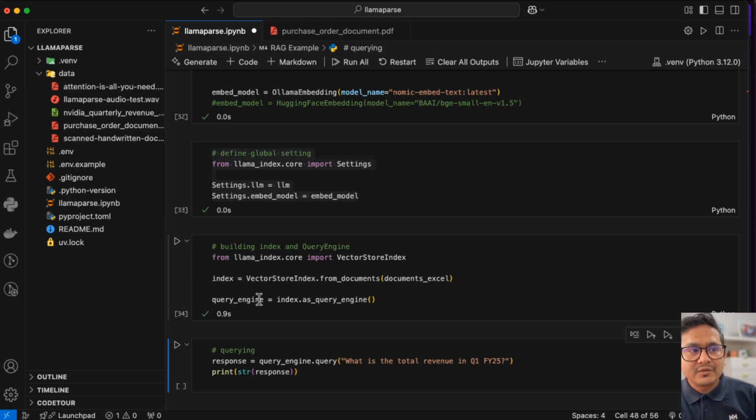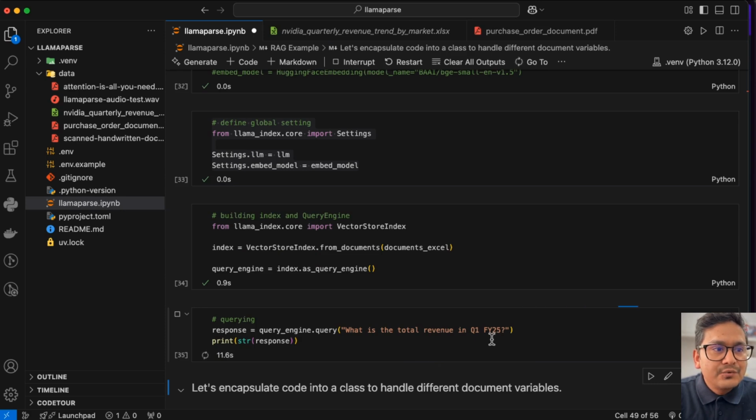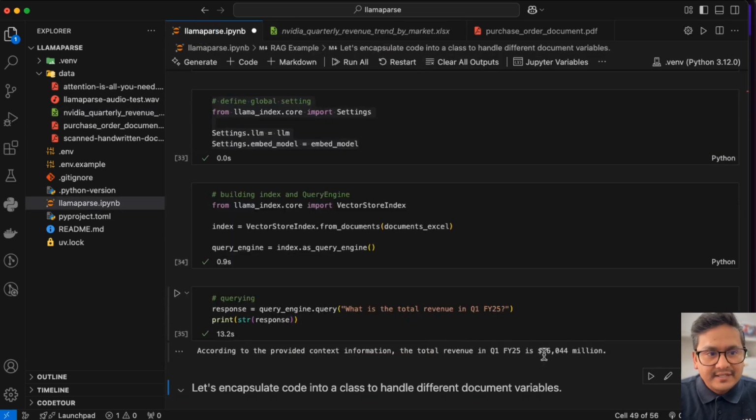So I'm just creating the query, and I can say here, what is the total revenue in Q1? It will provide me the answer. What is the total revenue in Q1 FY25, right? So Q1 FY25 total revenue 26,044, and if I go here, it is 26,044 million. So you get that you have the equations from the Excel also.